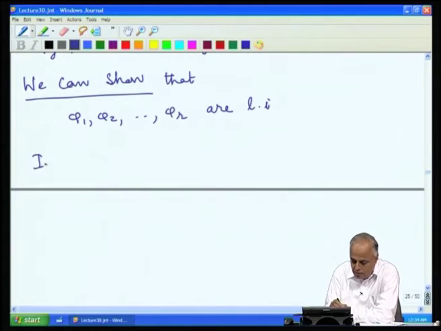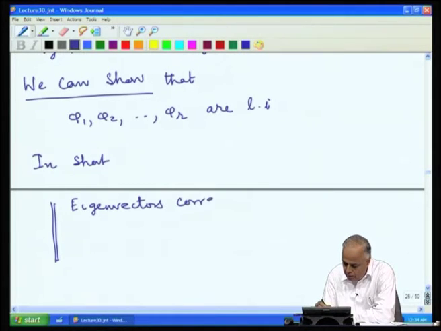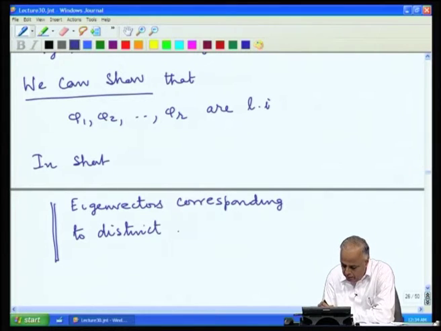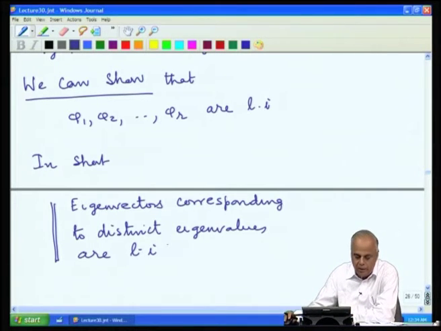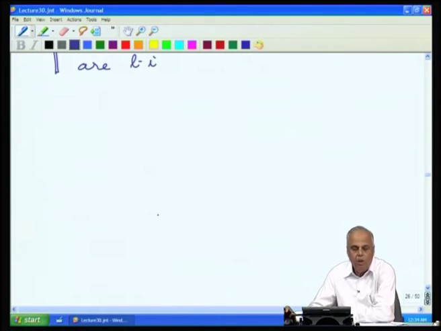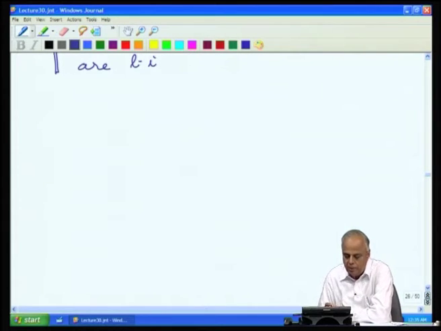So, in short, what we are claiming is this: eigenvectors corresponding to distinct eigenvalues are linearly independent. Now, this is what is going to help us to see whether we are going to have diagonalizability or not.